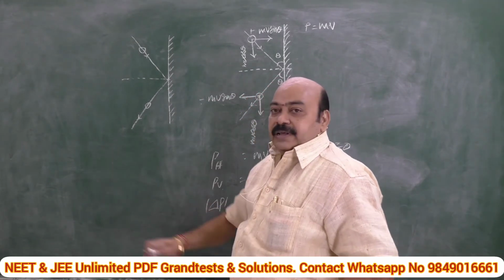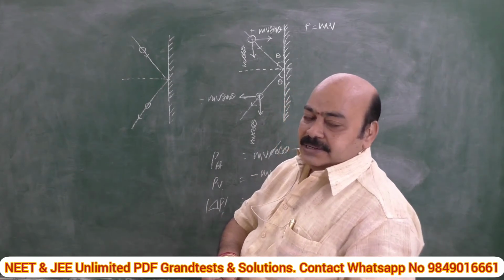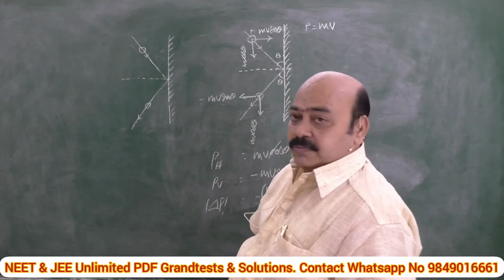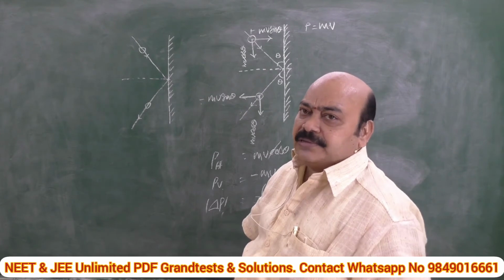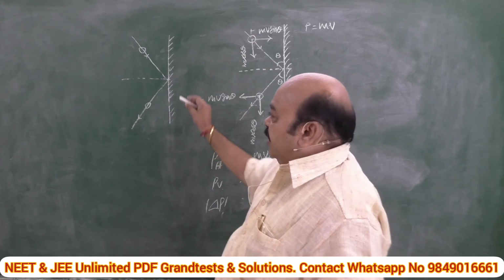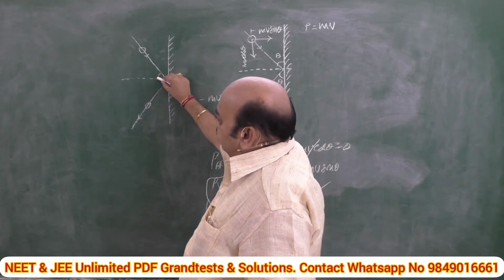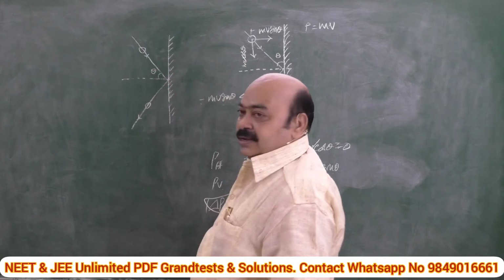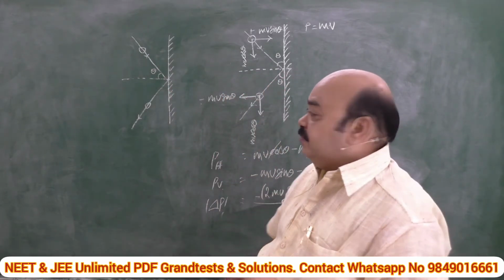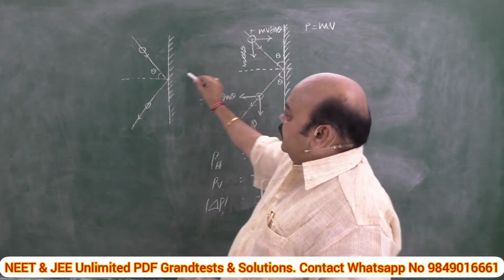In competitive examinations, NEET and JEE Mains as well as Advanced, one should be cautious about every sentence in the problem. If the ball is making an angle theta with the normal, in the previous case it was with the wall, meaning this one, with the normal means this one.